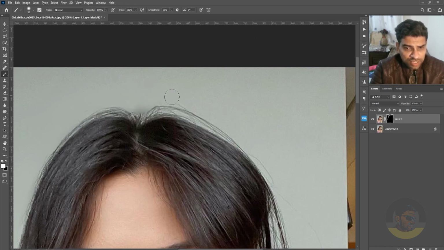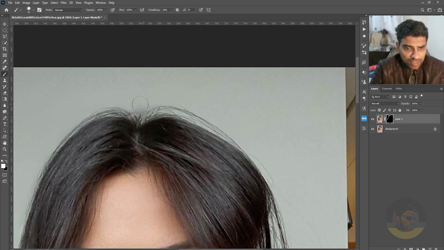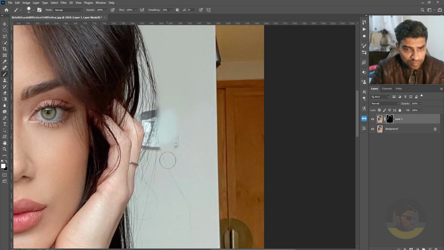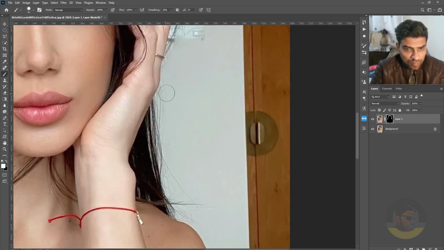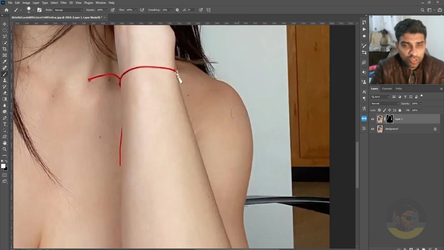So I will just speed up the process by increasing the hardness and painting over the stranded hairs, just like this. A little bit blur. Okay, so that's it for removing the hair.